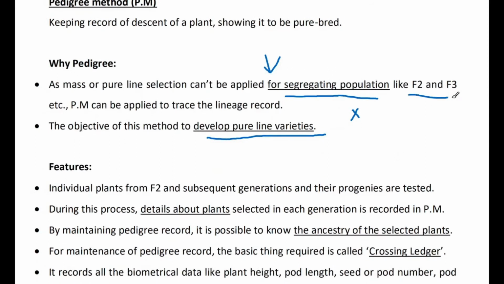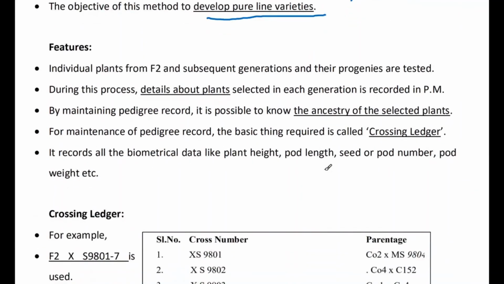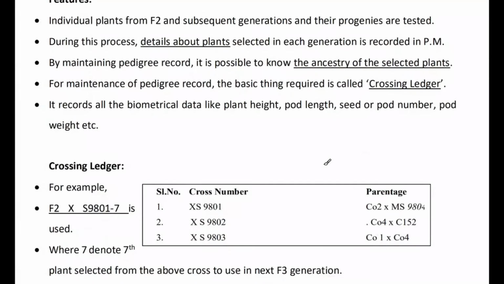So like F2 and F3, the segregating populations we get from F2 and F3, from where we have to tag each and every individual plant from the F2 population as well as F3 populations. Whatever plants give good results as per your needs, we have to select them, and in the next generation, when we go for the next F3 crossing, we have to do that. These are the features you have to read and remember.